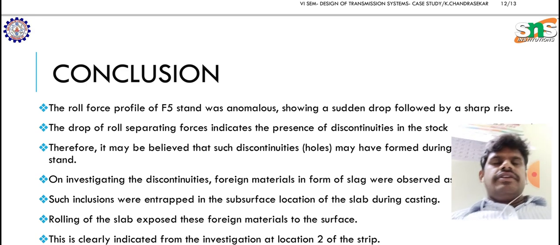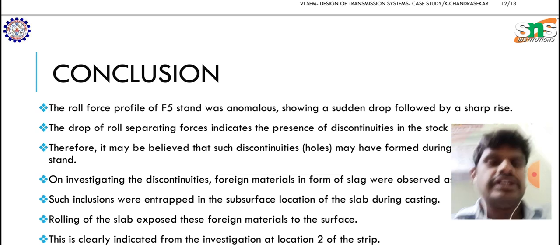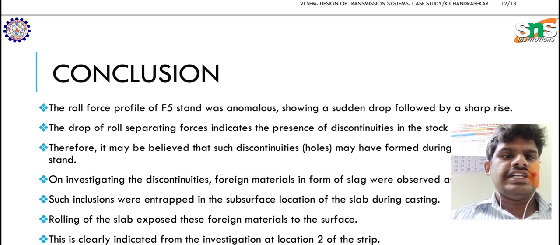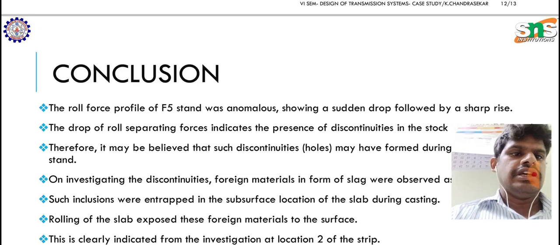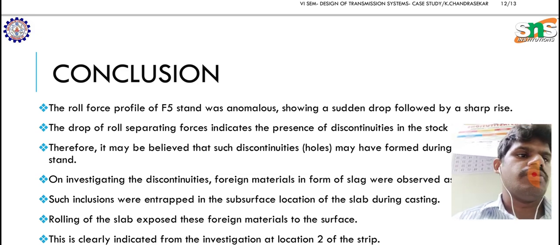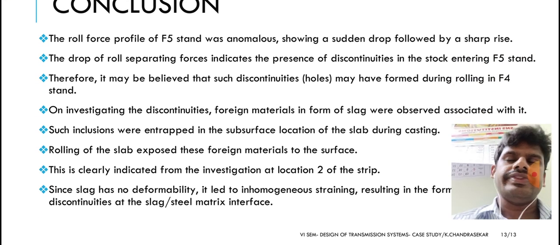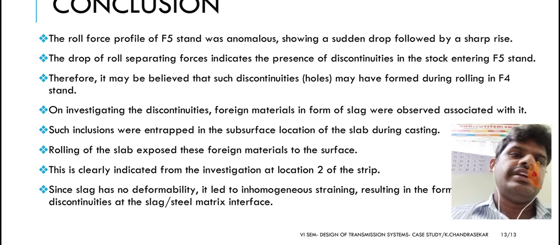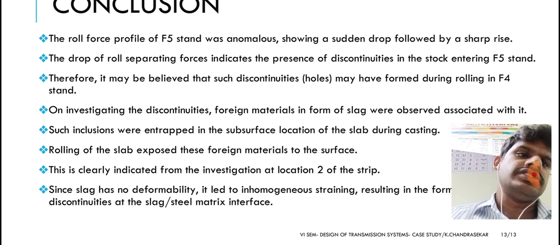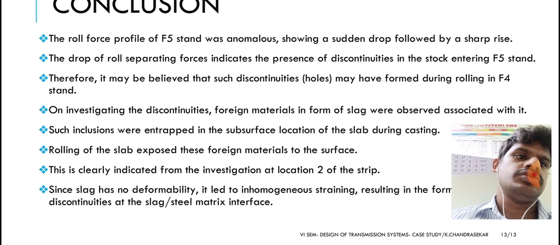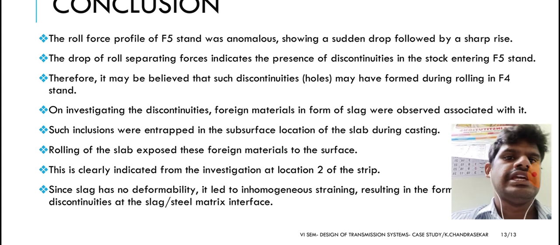From those examinations I would like to conclude that the roll force profile of the F5 stand was anomalous, showing a sudden drop followed by a sharp rise. The drop of roll separating forces indicates the presence of discontinuities in the stock entering the F5 stand. Therefore, it may be believed that such discontinuities, that is holes, may have formed during rolling in the F4 stand.